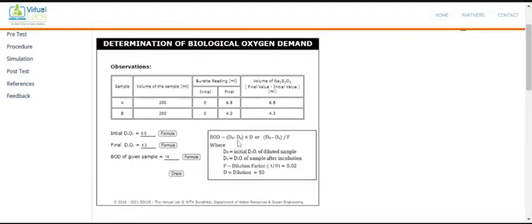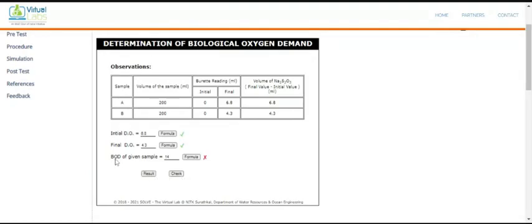BOD is equal to the initial DO minus the final DO into D, or we can use DO minus DS upon F. F is the dilution factor. So here you take the dilution factor as 1 by D. What is D? It is 50. Here you take the dilution as 50. So from that 150, you get the fraction F as 0.02. Once you take these values, you can check and get the final BOD. From the result here, the BOD is 125.